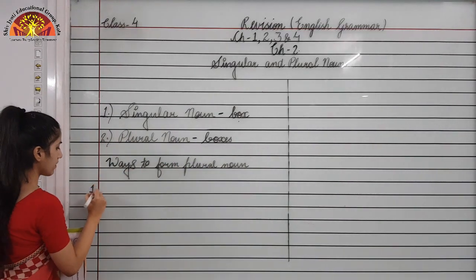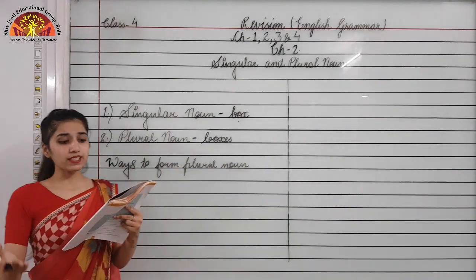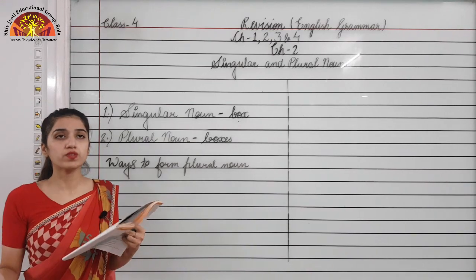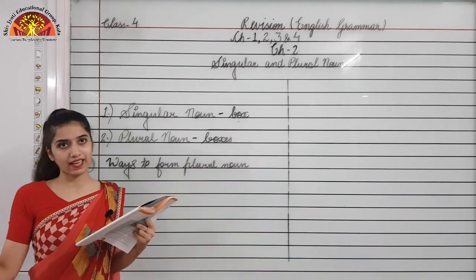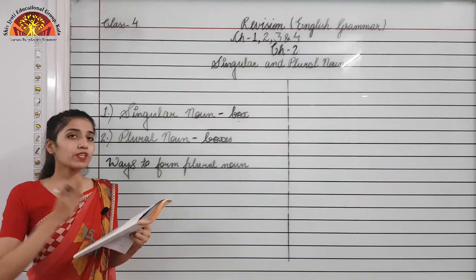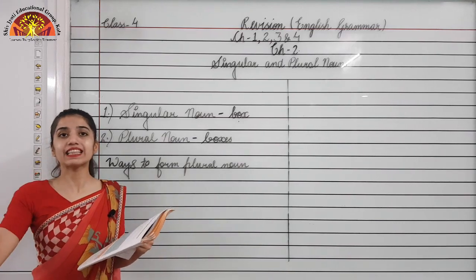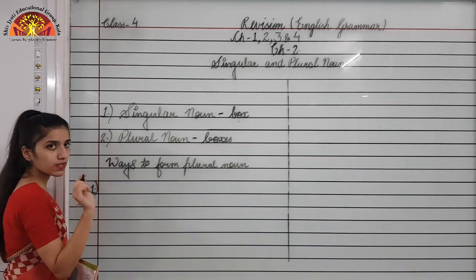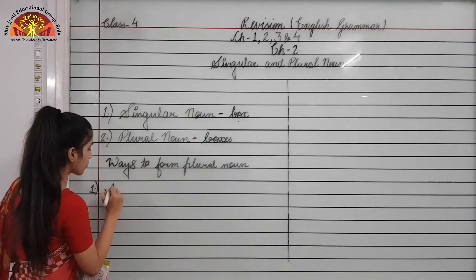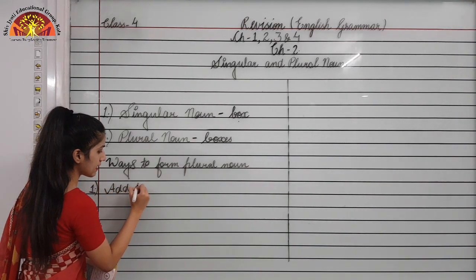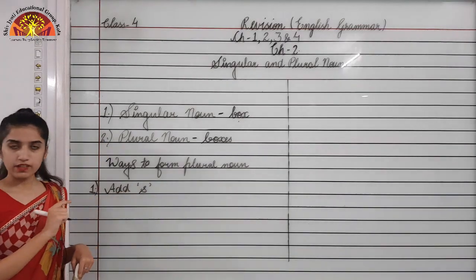The first way is to change some nouns from singular to plural, we only add s at the end. For some nouns we just need to add s in the last. Okay, we'll just add s.